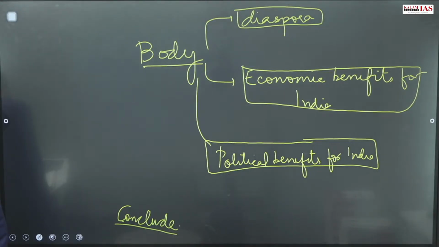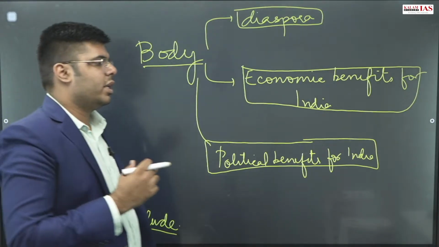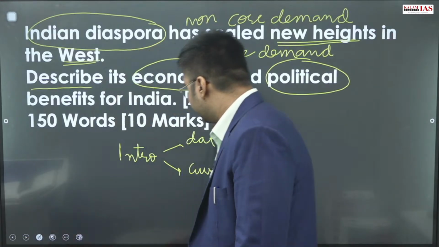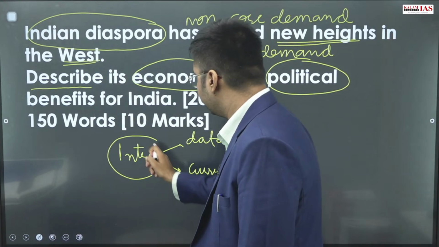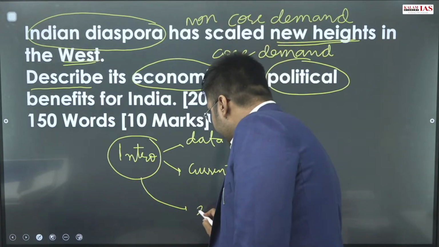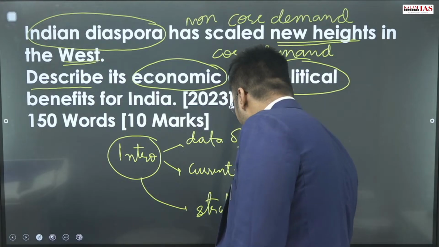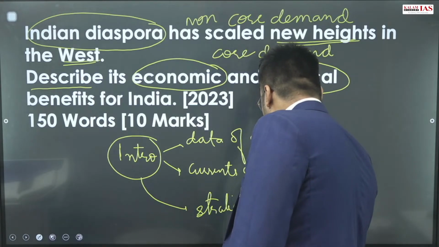And in the introduction, we can discuss the importance of diaspora, how our Honorable Prime Minister has called diaspora a strategic asset. So this we can write in the introduction itself, that diaspora is a strategic asset as has been called by the Honorable Prime Minister.